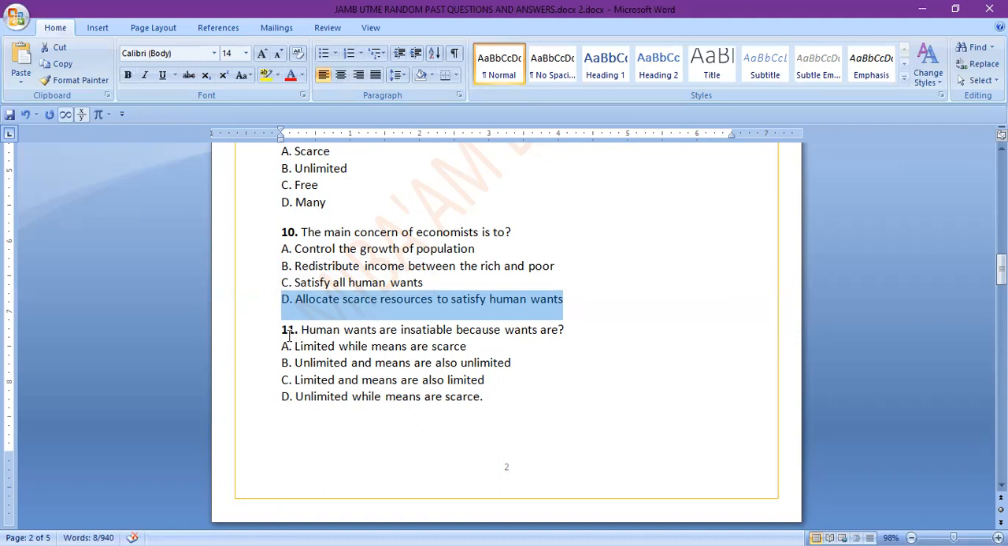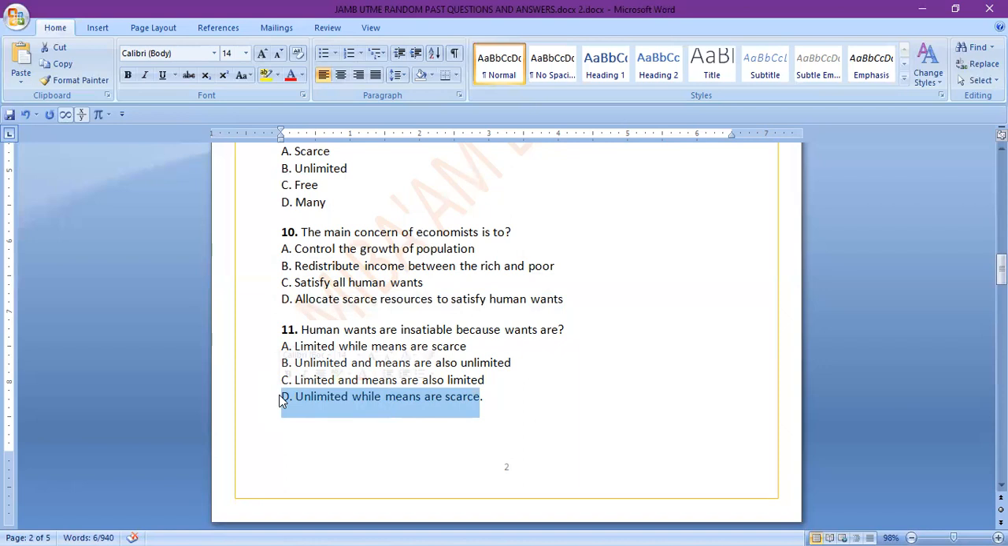Number 11, human wants are insatiable because wants are A, limited while means are scarce, B, unlimited while means are also unlimited, C, limited and means are also limited, D, unlimited while means are scarce. So human wants are insatiable because wants are unlimited while means are scarce. The answer is D.